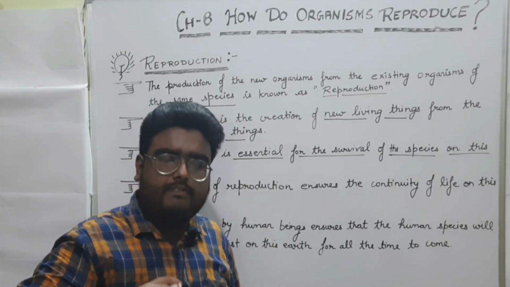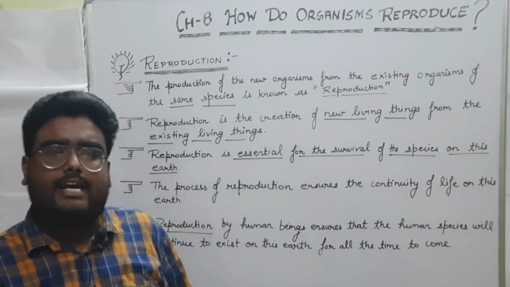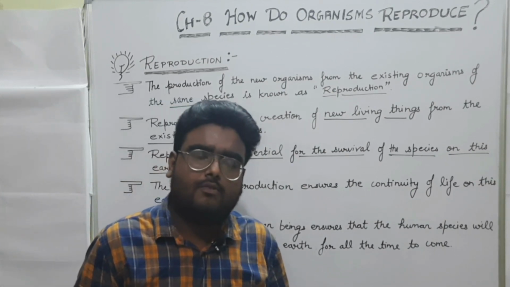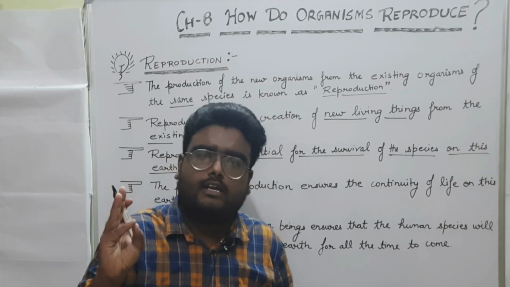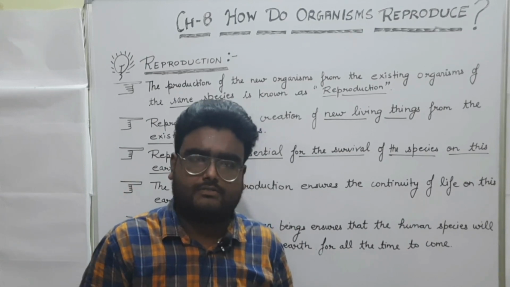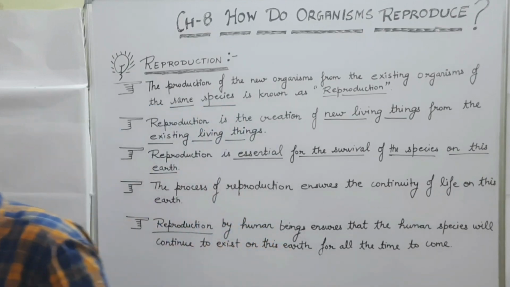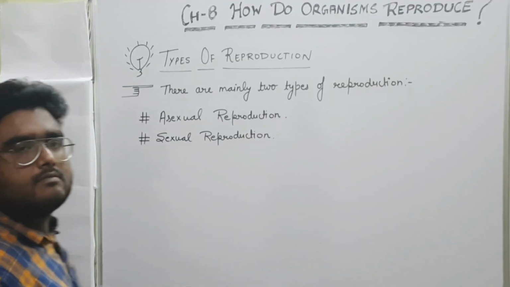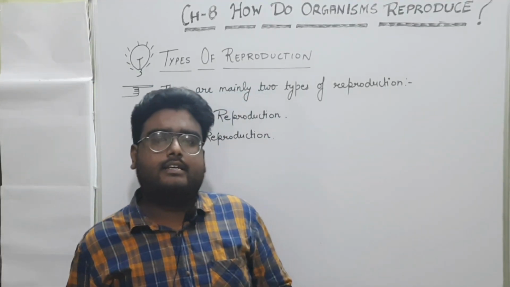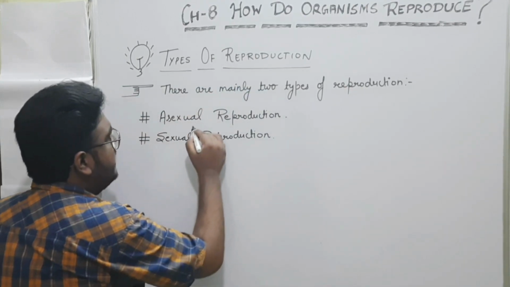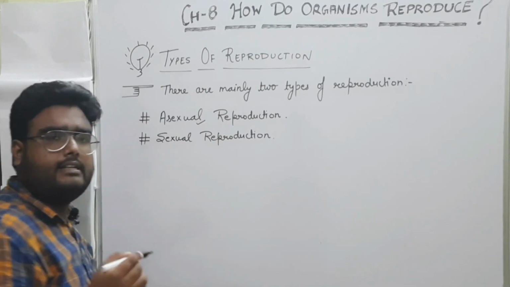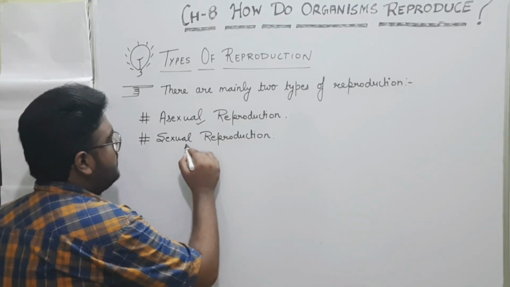Now we will discuss the types of reproduction. What are the different types of reproduction? That is asexual and sexual reproduction. Now students, there are mainly two types of reproduction. First one is asexual reproduction and the second one is sexual reproduction.